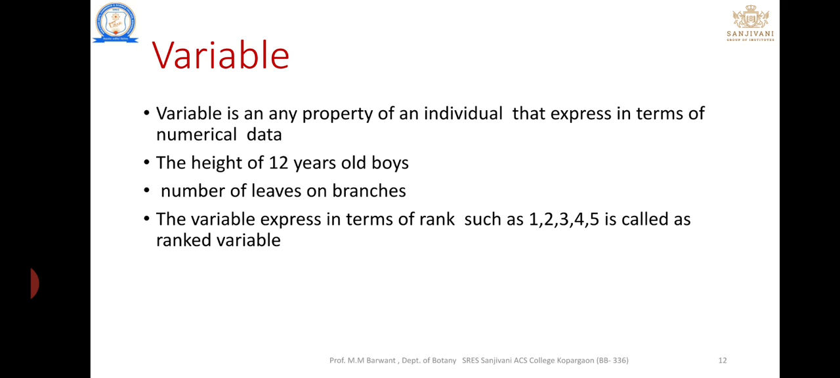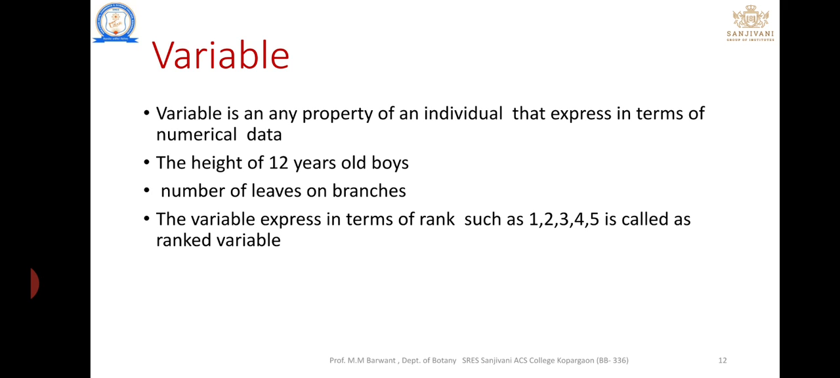Our concept of variable: any property of an individual. In that example, the height of 12-year-old boys, what is the property? Height. That means the variable is height. That is a simple concept. In another example, number of leaves on a branch, what is the variable? Number of leaves. That is a simple concept.